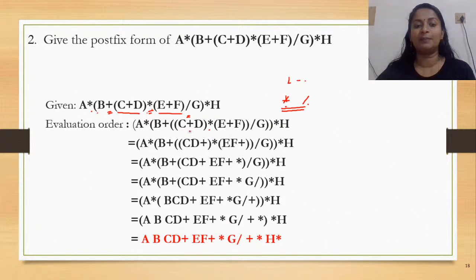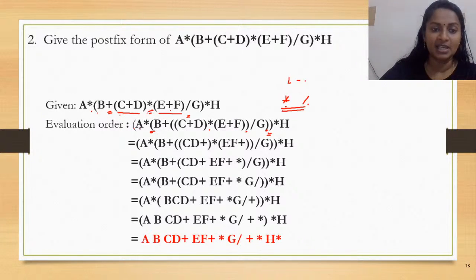So how would the conversion happen? First, the innermost bracket has to be converted. Now, prior to conversion, we need to put the evaluation order, right? So this would be C plus D. Outside C plus D, you would introduce a bracket. Asterisk E plus F. Again, this has to be introduced inside a bracket. And now we see that slash G also has to be considered second. So this would be in another bracket. After that, this bracket is already there in our expression, followed by A.